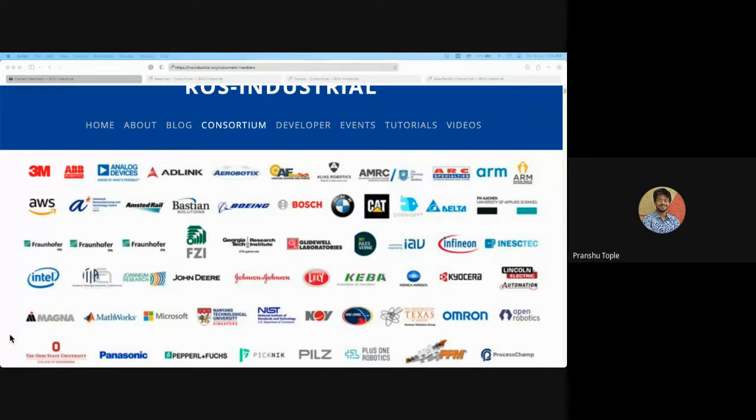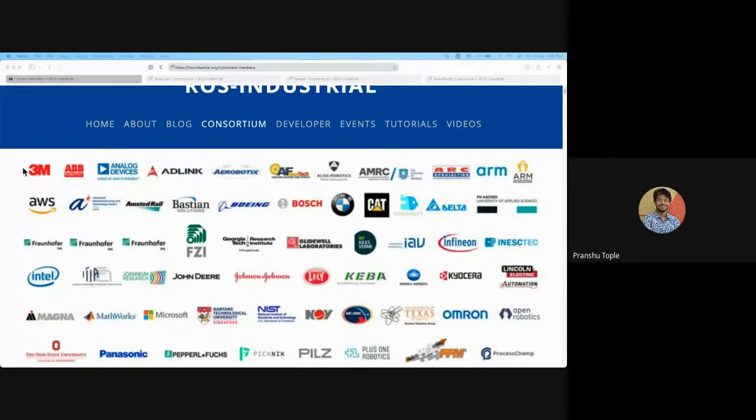All these companies are shifting to ROS. That includes MathWorks, which is the creator of MATLAB, because they have a collaboration with ROS to make it work on MATLAB. But if you see, 3M, ABB is one of the robotics companies. Aerobotics is a US-based company into what do we say? Aero electronics, avionics, the electronics that are there in the aircraft. Then there is LS Robotics. Then there is Amazon Web Services. So they are making their own cloud robotics platform. Then there is Boeing, Bosch, BMW.